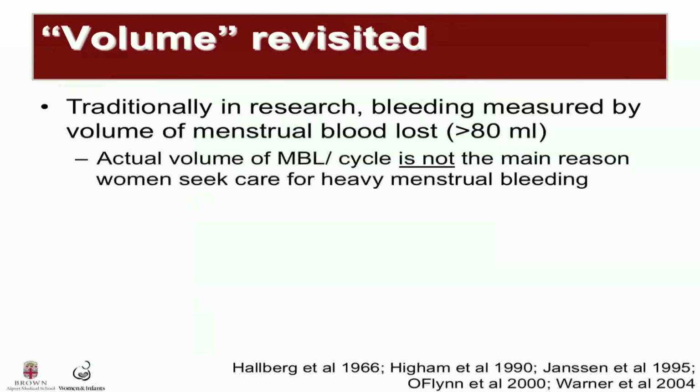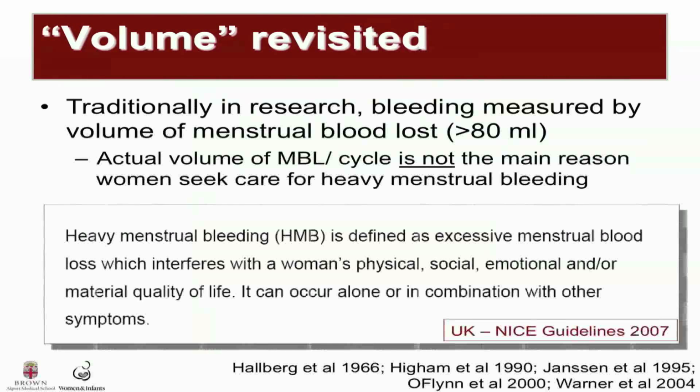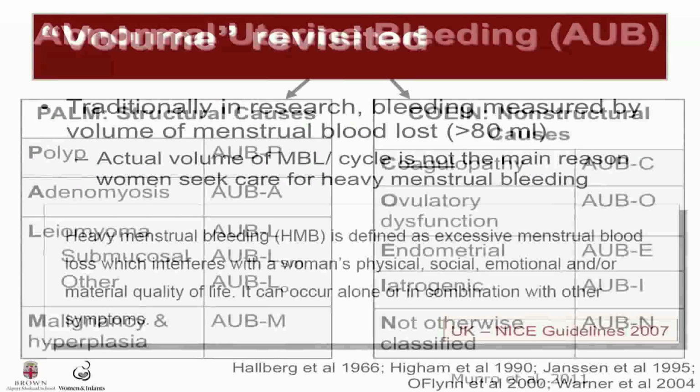A more appropriate and patient-centered clinical definition of heavy menstrual bleeding was well described by the United Kingdom's National Institute for Clinical Excellence 2007 Guidelines for Management of Heavy Menstrual Bleeding, where they defined it as excessive menstrual blood loss, which interferes with a woman's physical, social, emotional, and/or material quality of life. And this underscores the impact that heavy menstrual bleeding has on quality of life and on the woman.